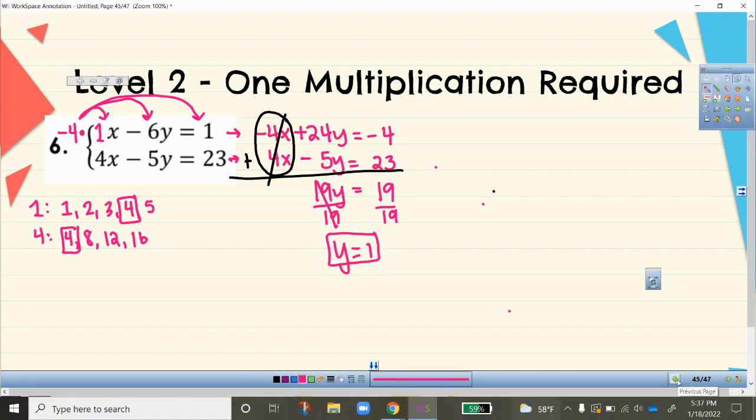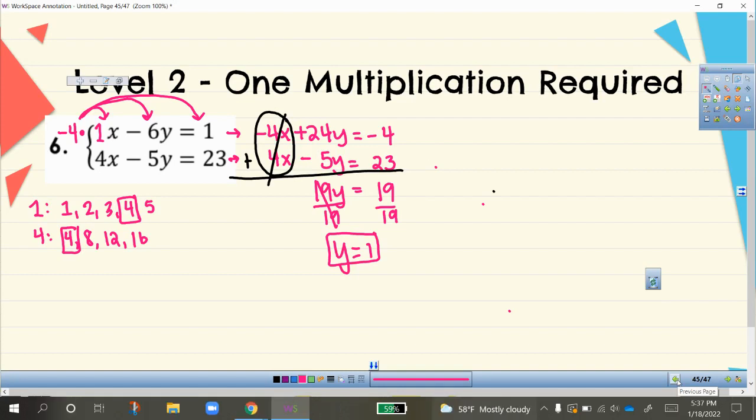Okay, continuing on with step 4 now. I found out that y equals 1. So step 4 says that I can go ahead and substitute that into one of my original equations. So I'm going to write down the top equation. I want to use the top equation because the numbers look smaller and easier to deal with. And so since I now know y equals 1, I'm going to replace the y here, x minus 6 times, so instead of y, I'm going to replace that y with a 1 because I know y equals 1. So then I'm left with x minus 6 times 1 is 6 equals positive 1.